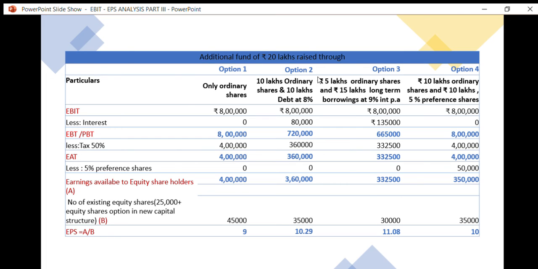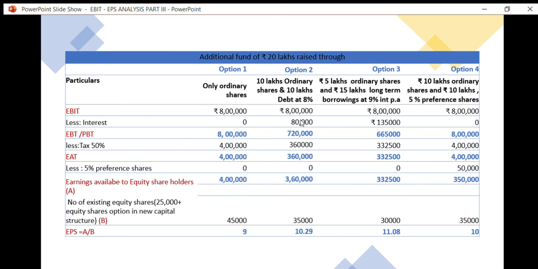If it goes for equity shares, we need to find the proportion of equity shares used in the 4 options, because the number of equity shares will increase based on that proportion. Under the first option, the entire 20 lakhs is raised through equity shares. 20 lakhs divided by 100 comes to 20,000 shares. So existing 25,000 and new 20,000 comes to 45,000.